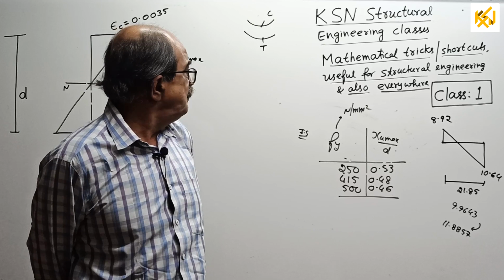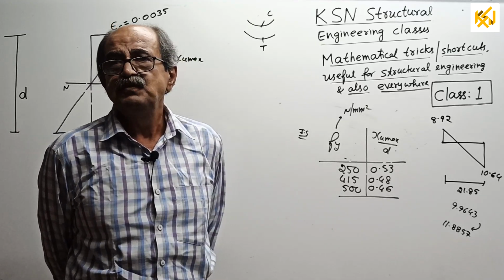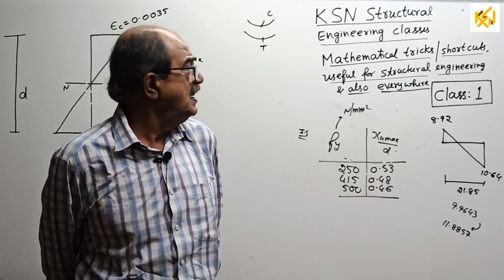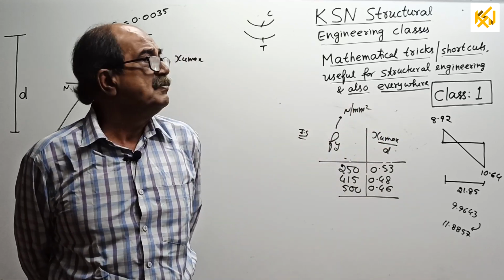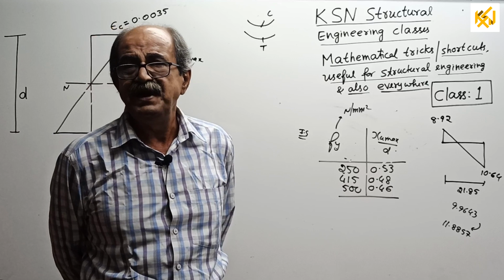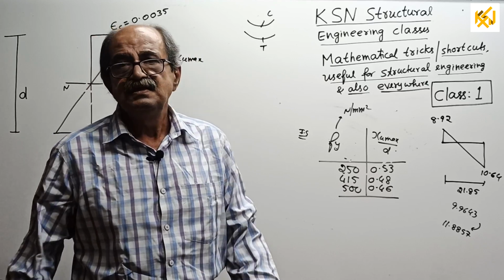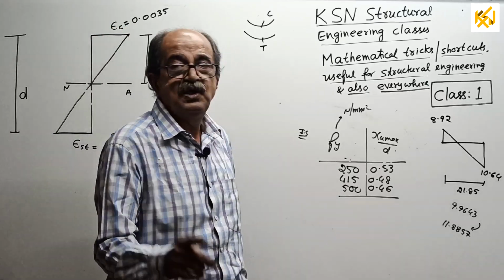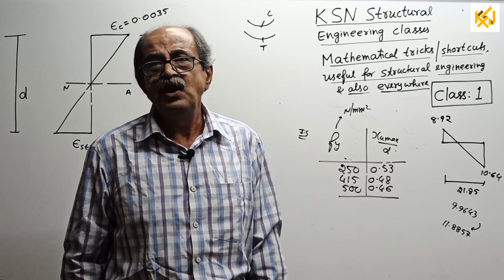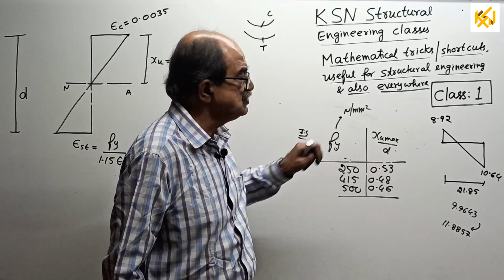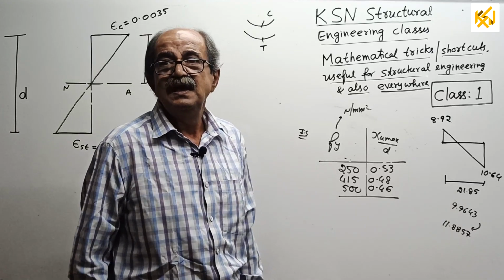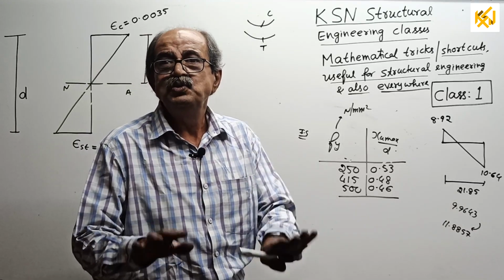They will tell you, if the yield stress of steel is 475 Newton per mm square, what is the value of xu max by d? What is the ratio of the limiting depth of neutral axis to d in the limiting case? Some will go for interpolation. No, wrong. You cannot go for interpolation. There is an expression for xu max by d based on fy. You don't have to remember it.